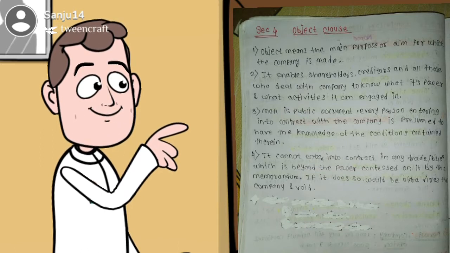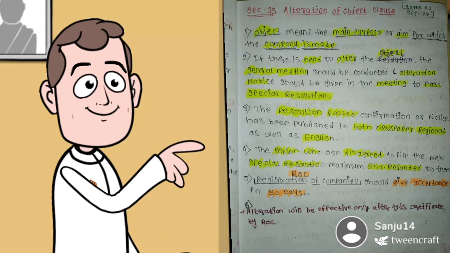Fourth, it cannot enter into a contract in any trade or business which is beyond the power conferred on it by the memorandum. If it does so, it will be ultra vires the company and void. Section 13. Alteration of object clause. First, object means the main purpose or aim for which the company is made.